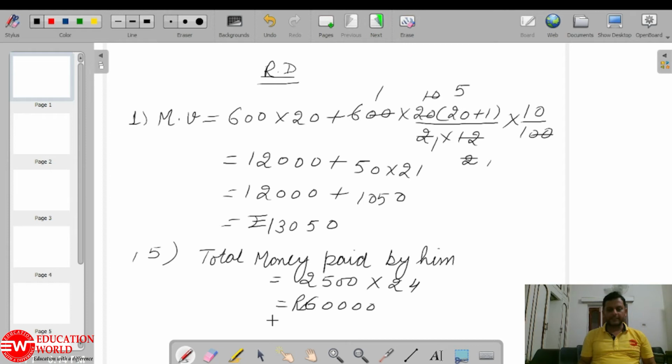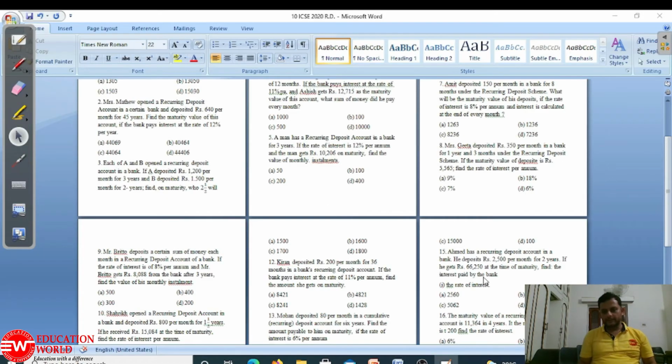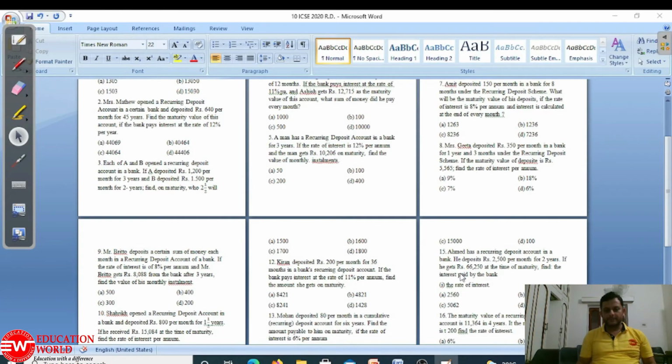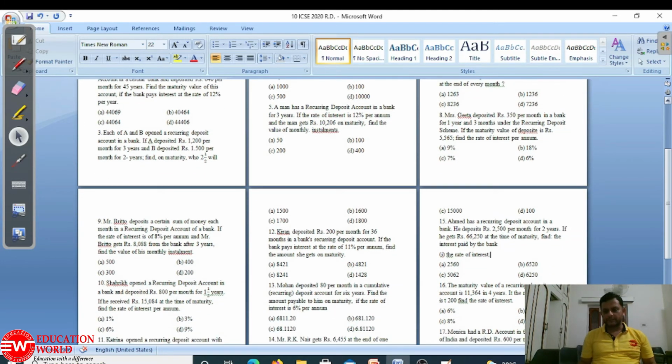This much money he has already paid. At the time of maturity he is getting 66,250. So interest is 66,250 minus 60,000, which is 6,250. See here, our D option is correct. So this is another type.